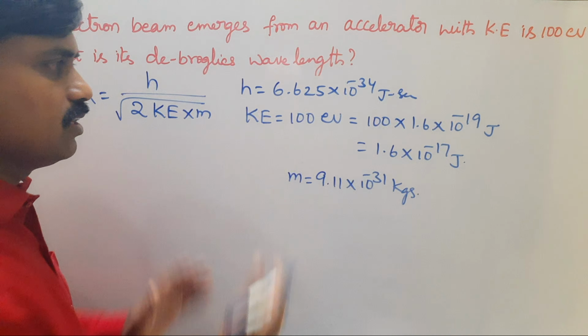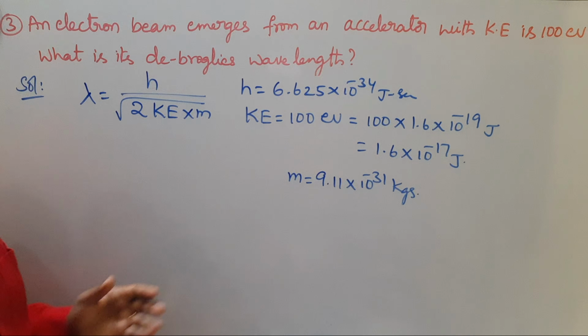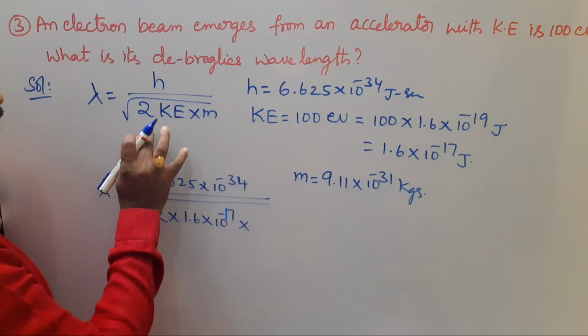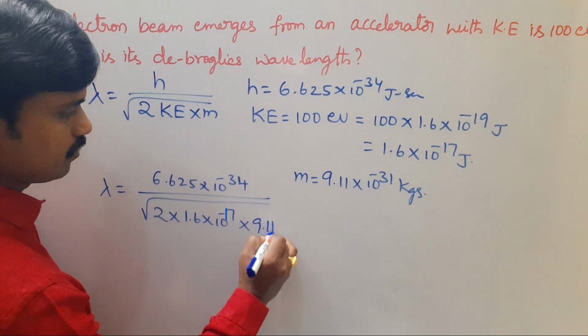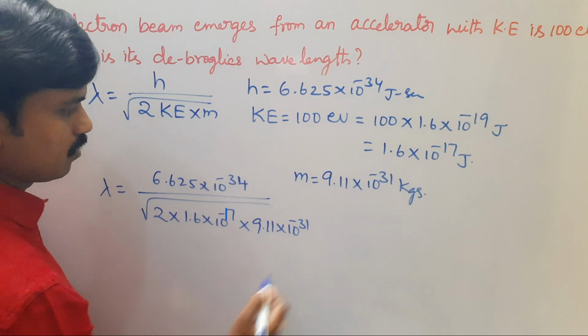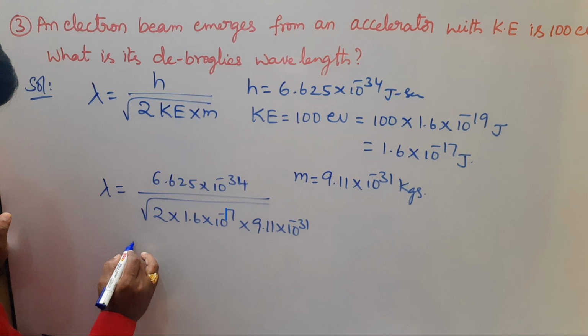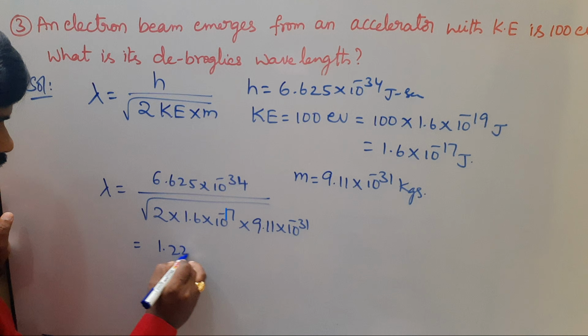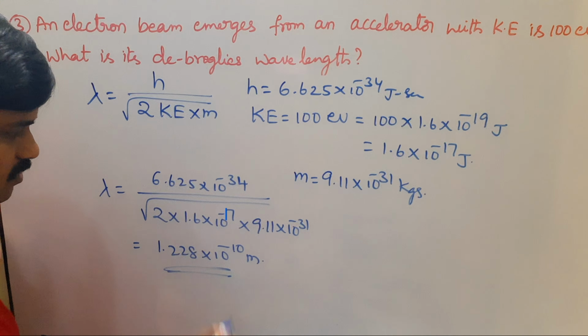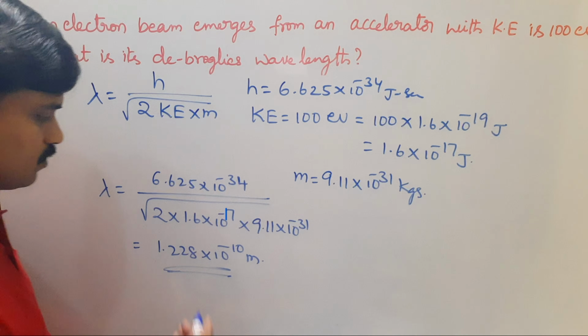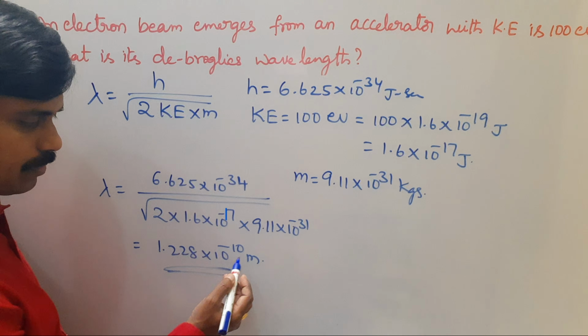If we substitute all the values in the above relation, h value, 2 times kinetic energy value and mass of the electron value, we will get 1.228 × 10^-10 meters.